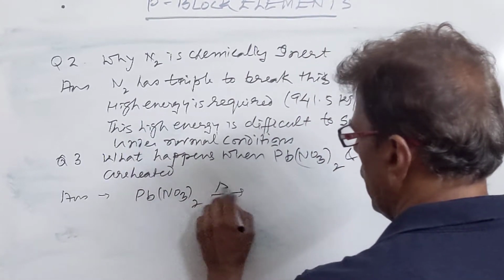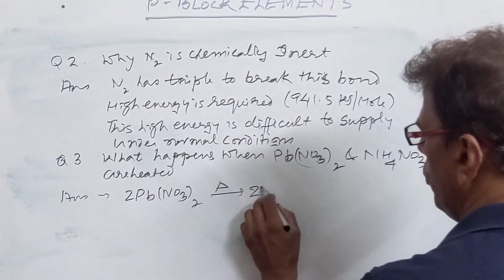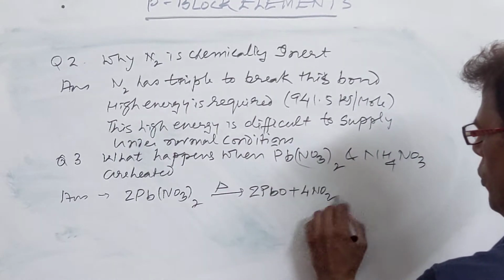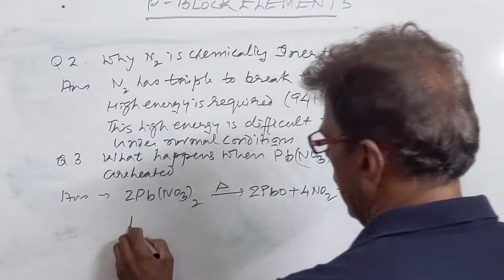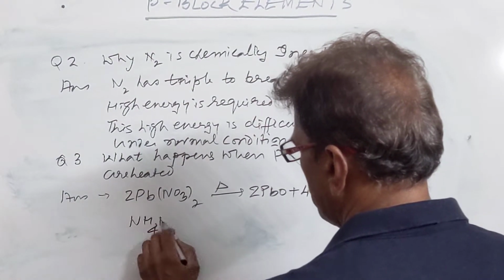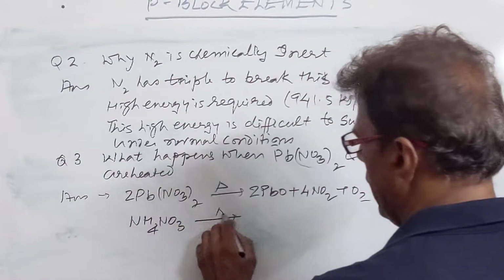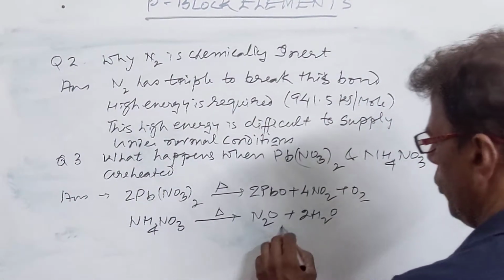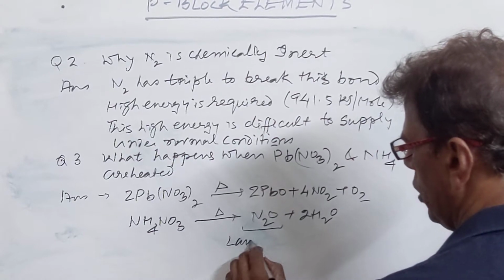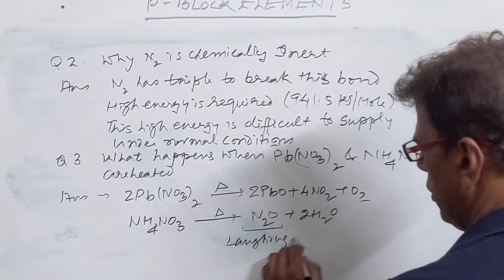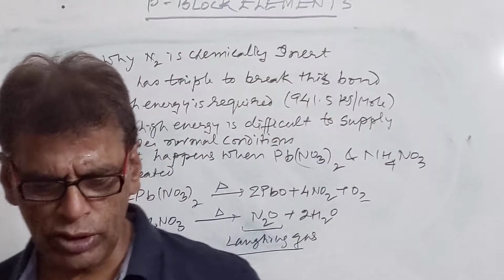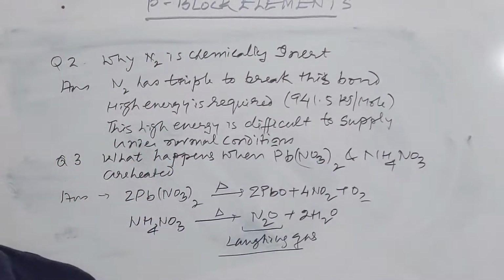On heating, it will give you 2 PbO plus 4 NO2 plus O2 gas. And when ammonium nitrate is heated, we will get N2O plus 2 H2O. N2O, you know, is also called laughing gas. We will see its preparation when we prepare the oxides of nitrogen in the lab.